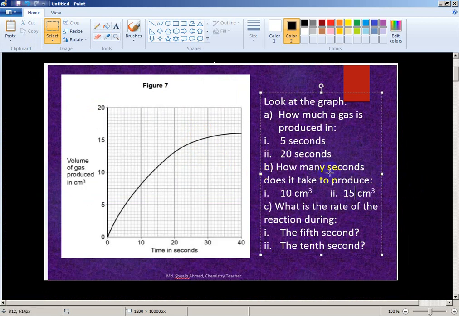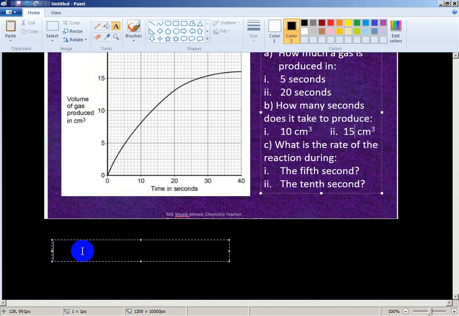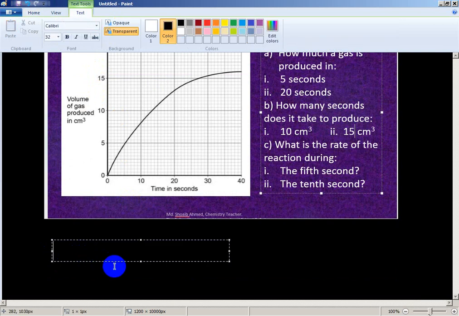Okay, how much gas is produced when the volume is when time is 5 seconds? This is the 5 second here. This is 0, 1, 2, 3, 4, 5. At 5 seconds the volume is 5 cubic centimeter. So A is 5 cubic centimeter.